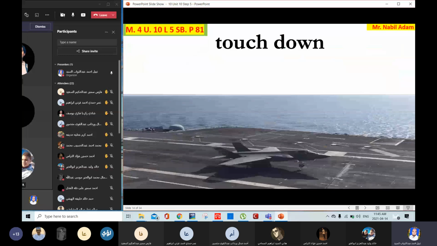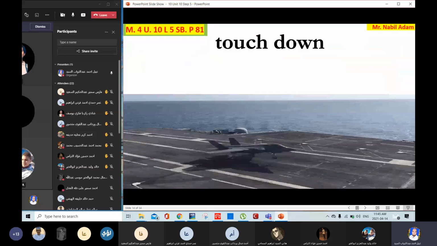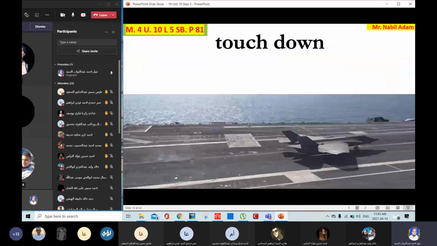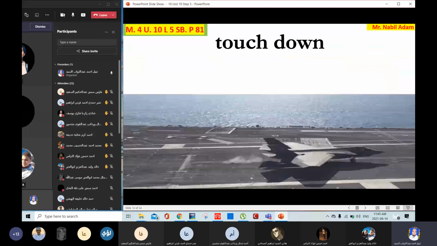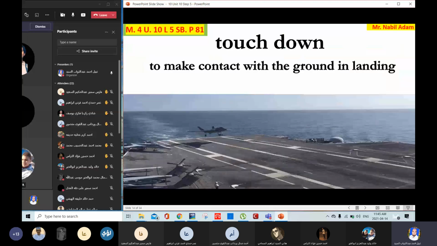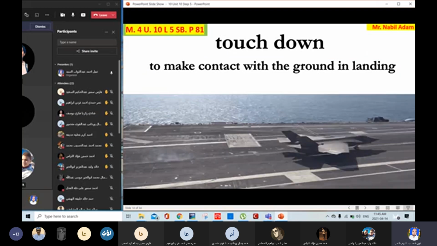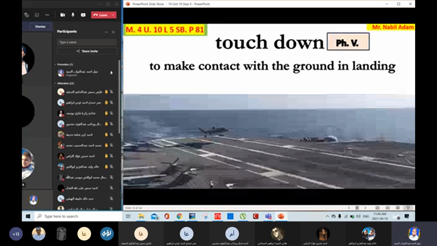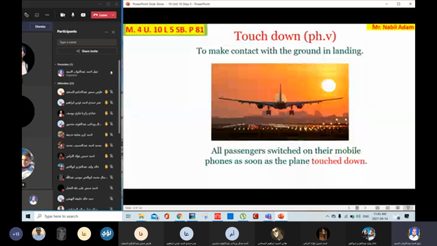Touchdown means land. What is the plane doing now? The plane is touching down the ground. Touchdown, to make contact with the ground in landing. So touchdown means land. And the opposite is take off. The plane takes off. It leaves the ground. And the plane touches down, it means it lands. All passengers switched on their mobile phones as soon as the plane touched down. The plane touched down, it means the plane landed.